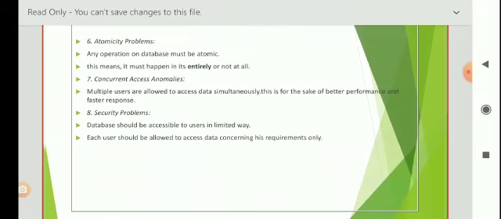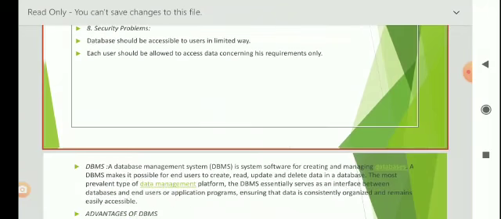Next one is the security problem. The database should let users access data in a limited way. Each user should be allowed to access data concerning his requirement only.